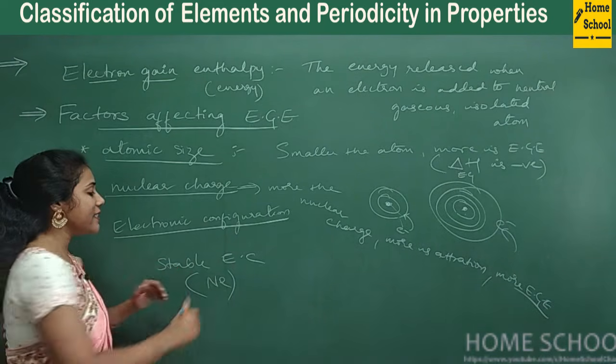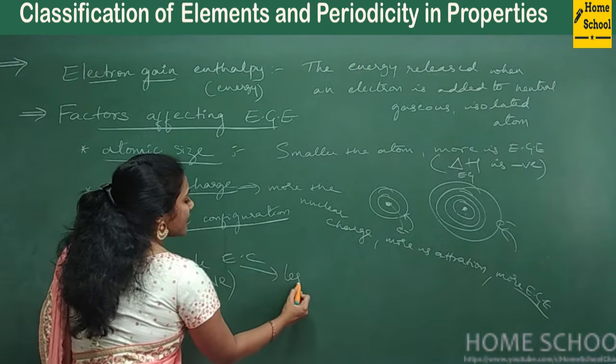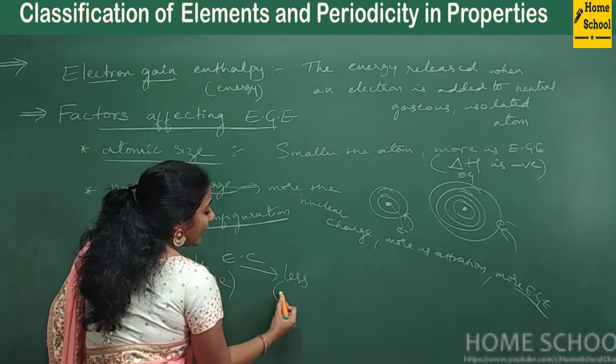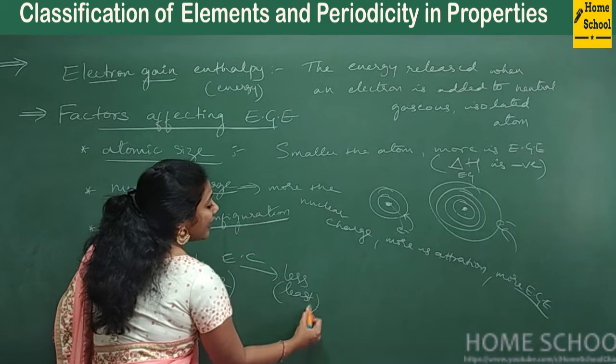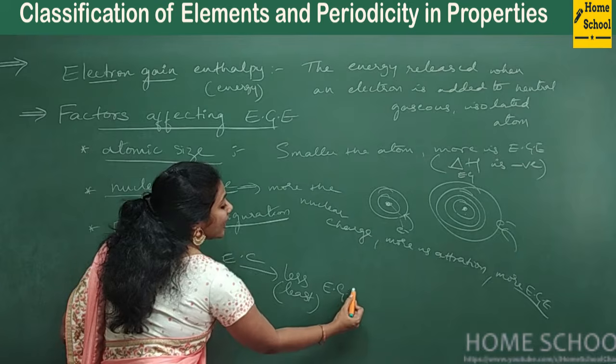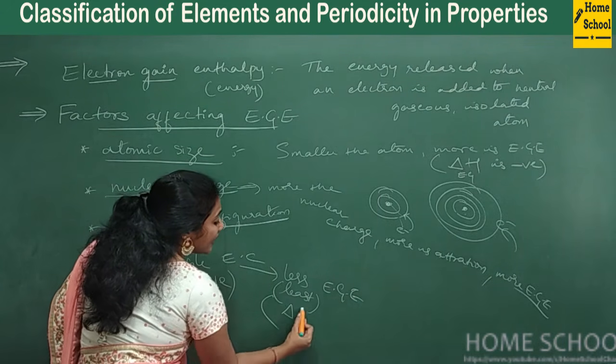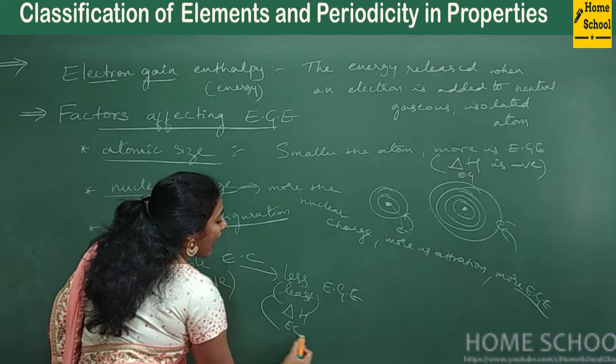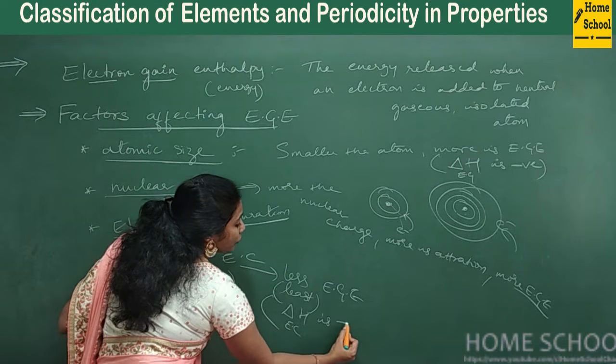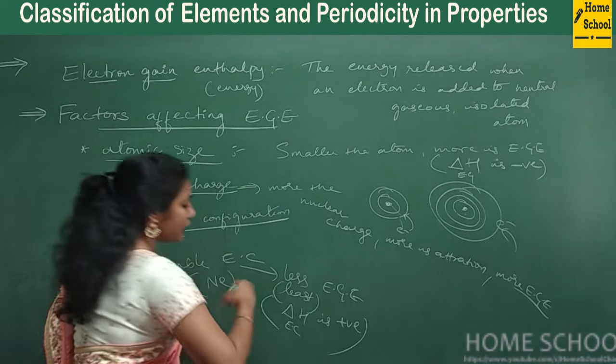So in this case, you will observe very, very less, or I can say the least, electron gain enthalpy. Actually, electron gain enthalpies in this case are positive. You will observe positive.